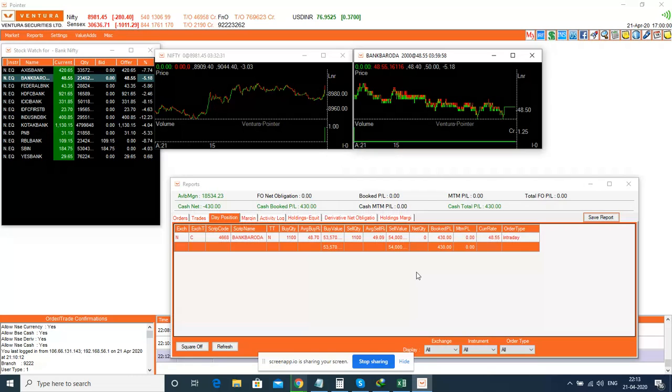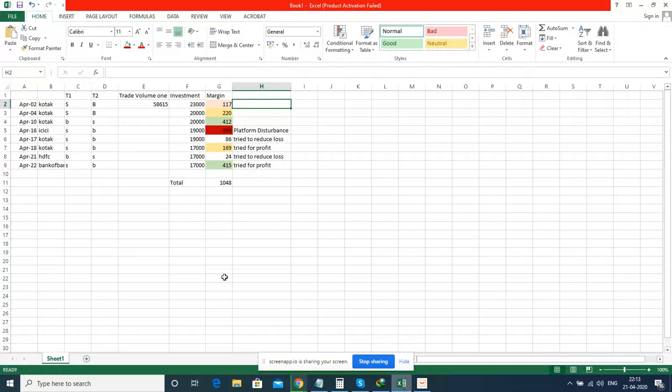The total profit, the total upper margin, is 1,400, and I made a loss of around 395 rupees, and that's how, as the ultimate conclusion, it came to a value of 1048. So this is the trading which I have utilized recently, from the date of April 2nd and so on.